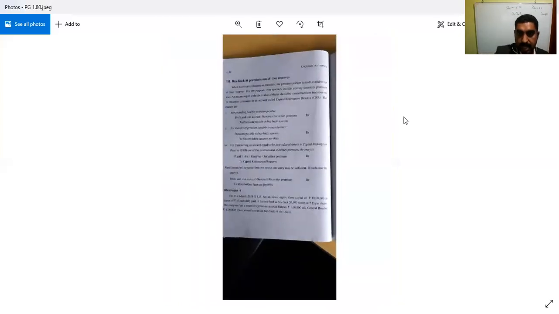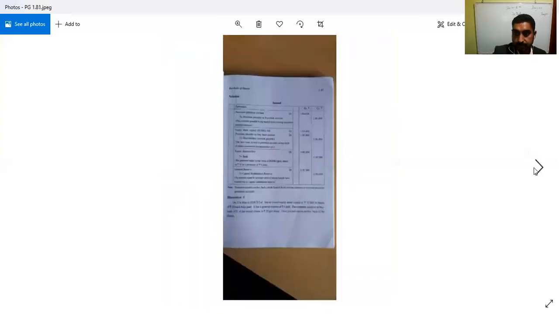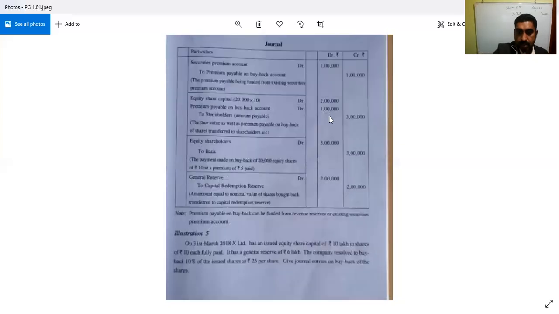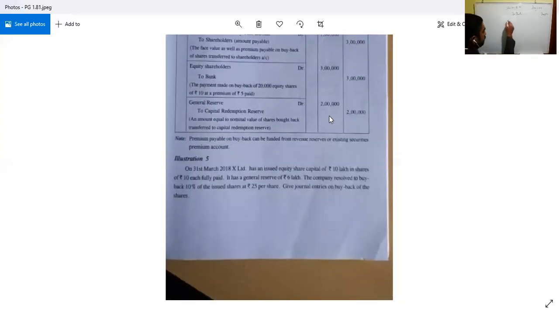Okay, so that is the case here. General reserve account debtor to CRR, capital redemption reserve account. How much has to be taken? 2 lakh. 2 lakh. Okay, so this is the case maybe. So premium payable on buyback can be funded from revenue reserve or existing securities premium account.